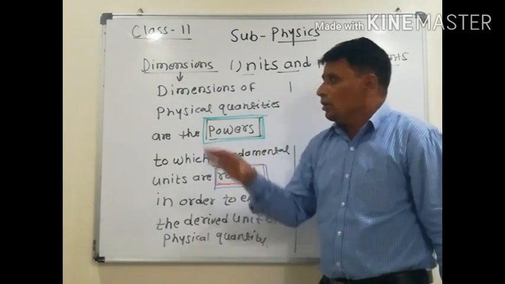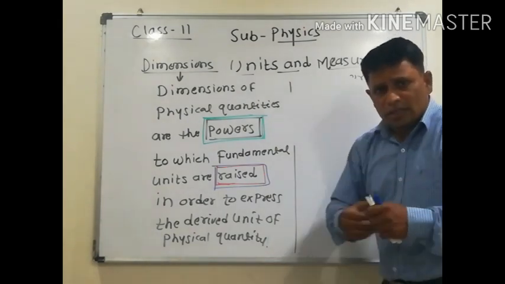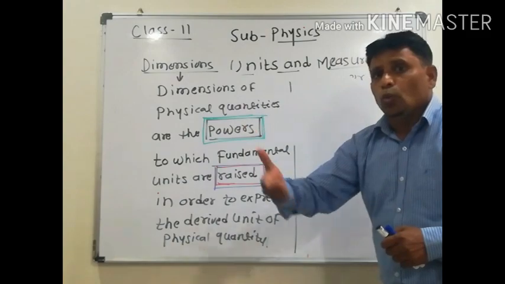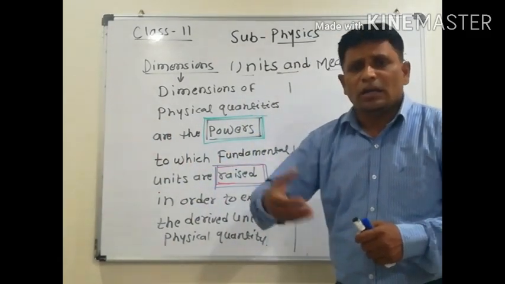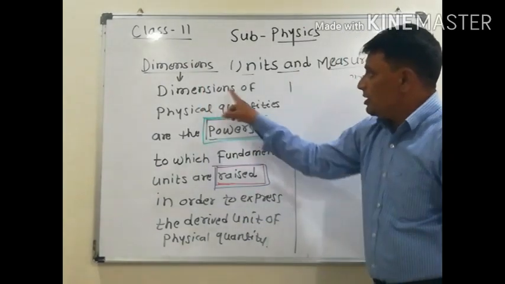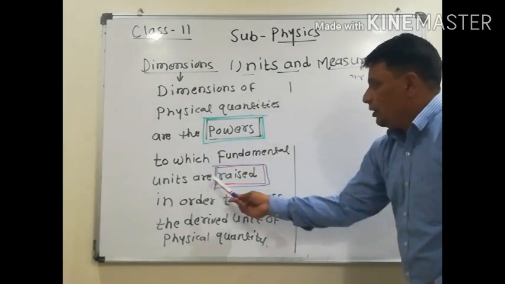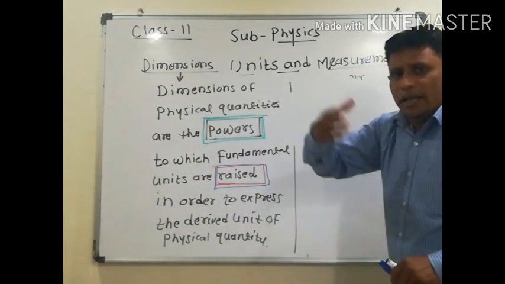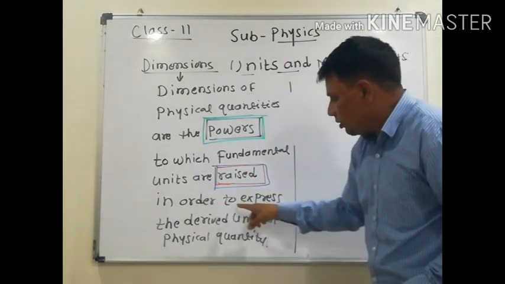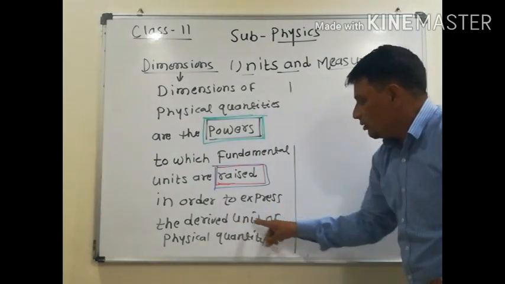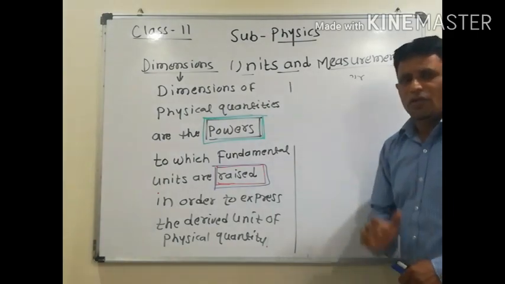So look here, if you carefully observe the definition, there is a relation between dimension and the fundamental units. Units means fundamental quantities. So dimensions of physical quantities are the powers to which fundamental units are raised, raising meaning growth, in order to express the derived unit of a physical quantity.